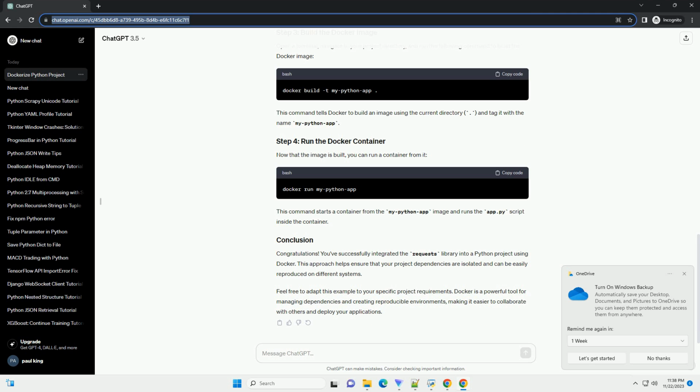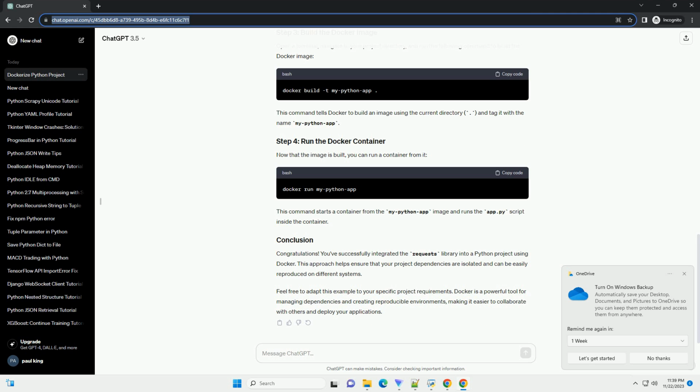Congratulations! You've successfully integrated the requests library into a Python project using Docker. This approach helps ensure that your project dependencies are isolated and can be easily reproduced on different systems. Feel free to adapt this example to your specific project requirements.